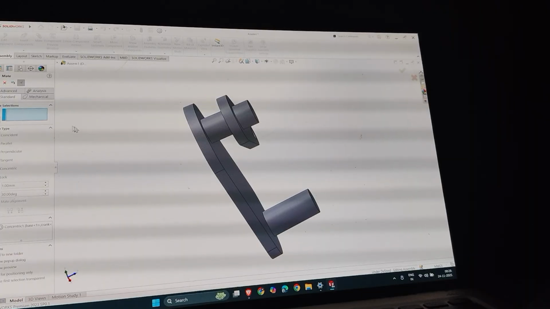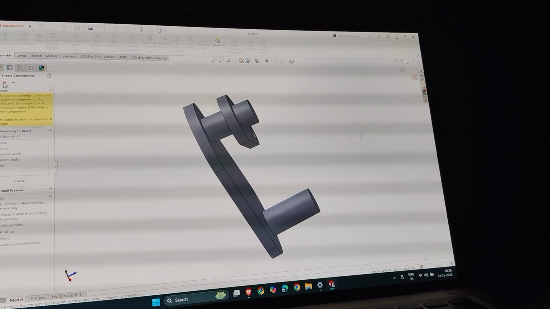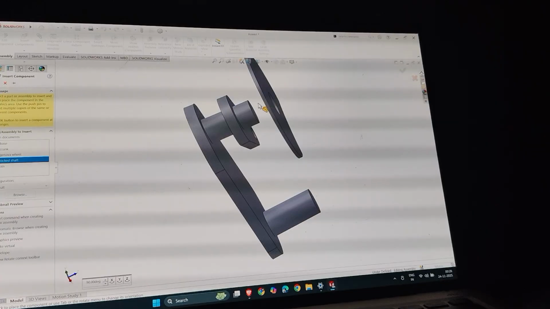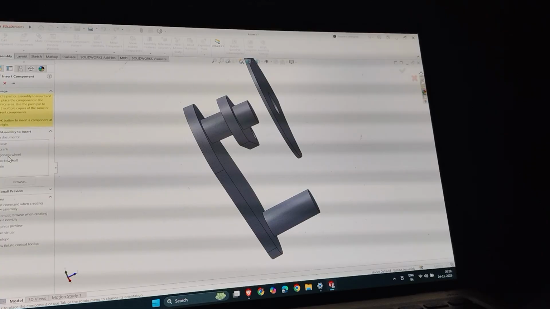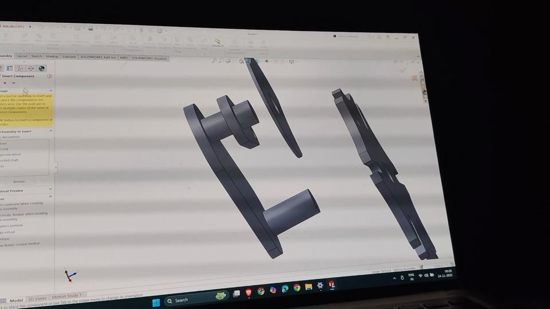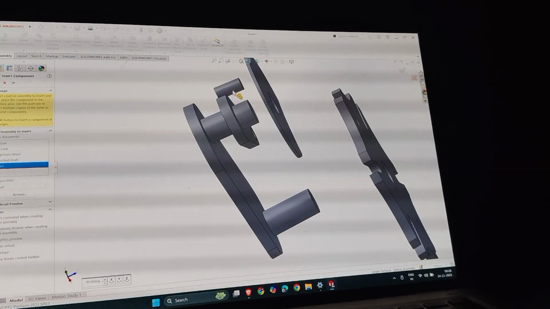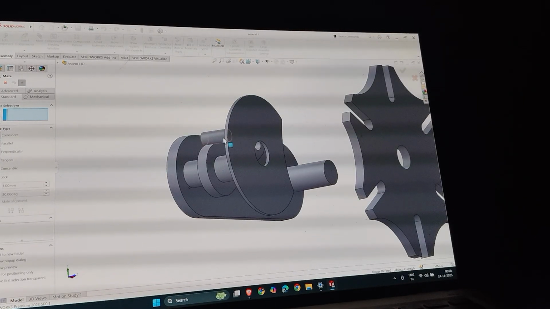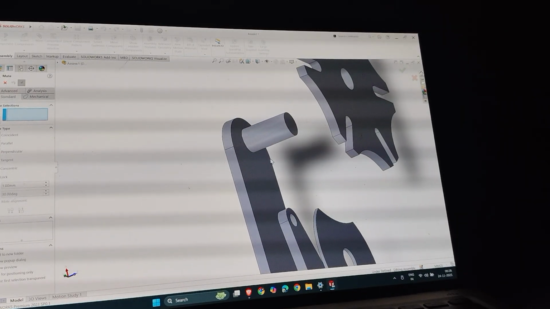Okay, now insert another component. I'll use the lock shaft and also select the geneva wheel. First I'll insert all the components and then I'll assemble. So now I have to insert the pin in the crank.